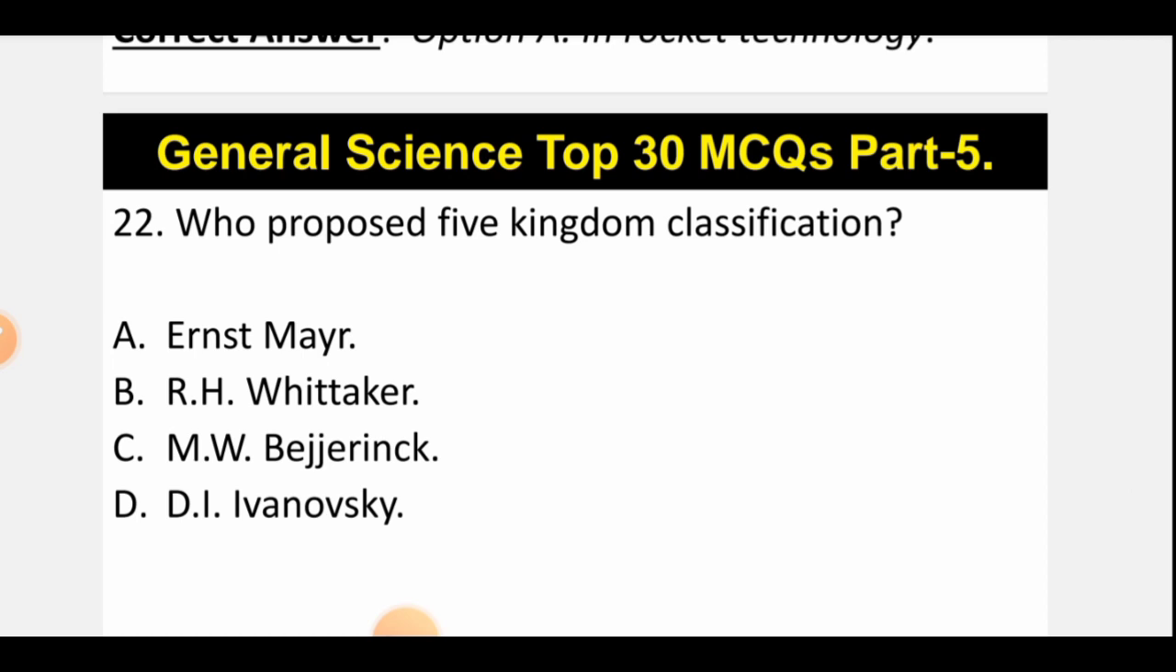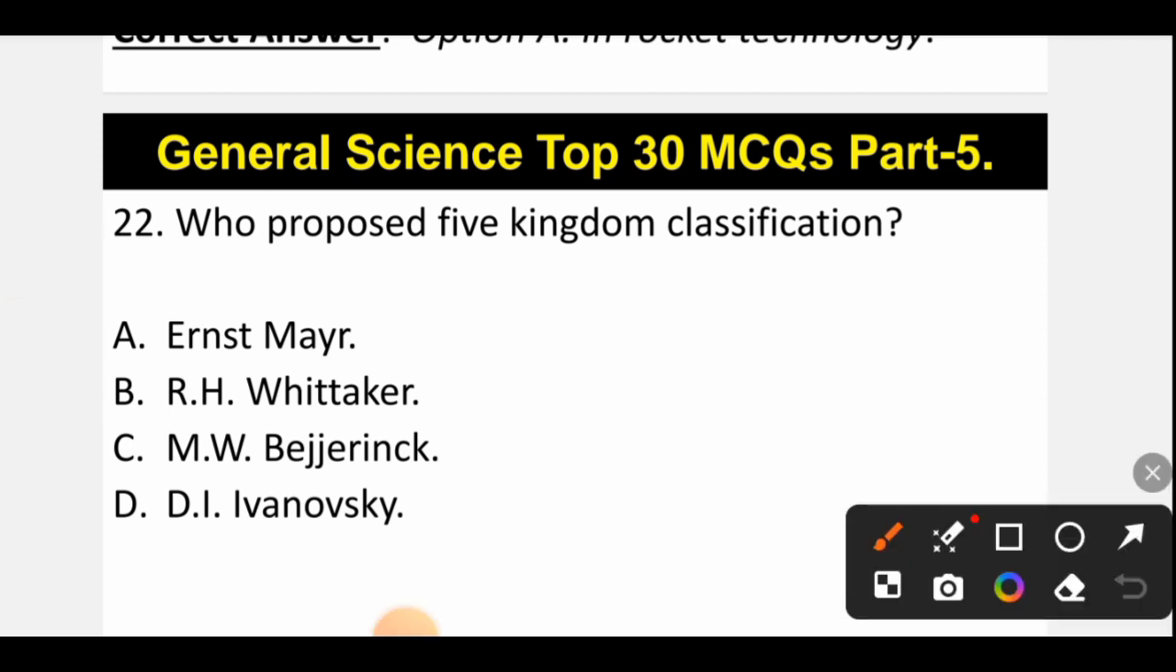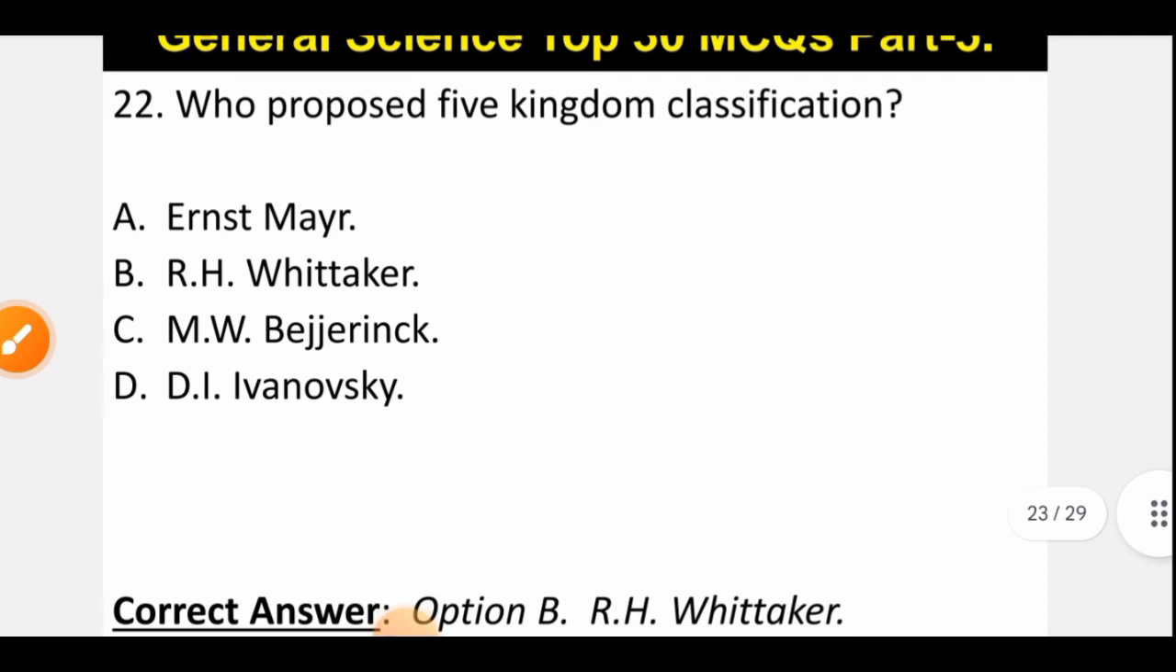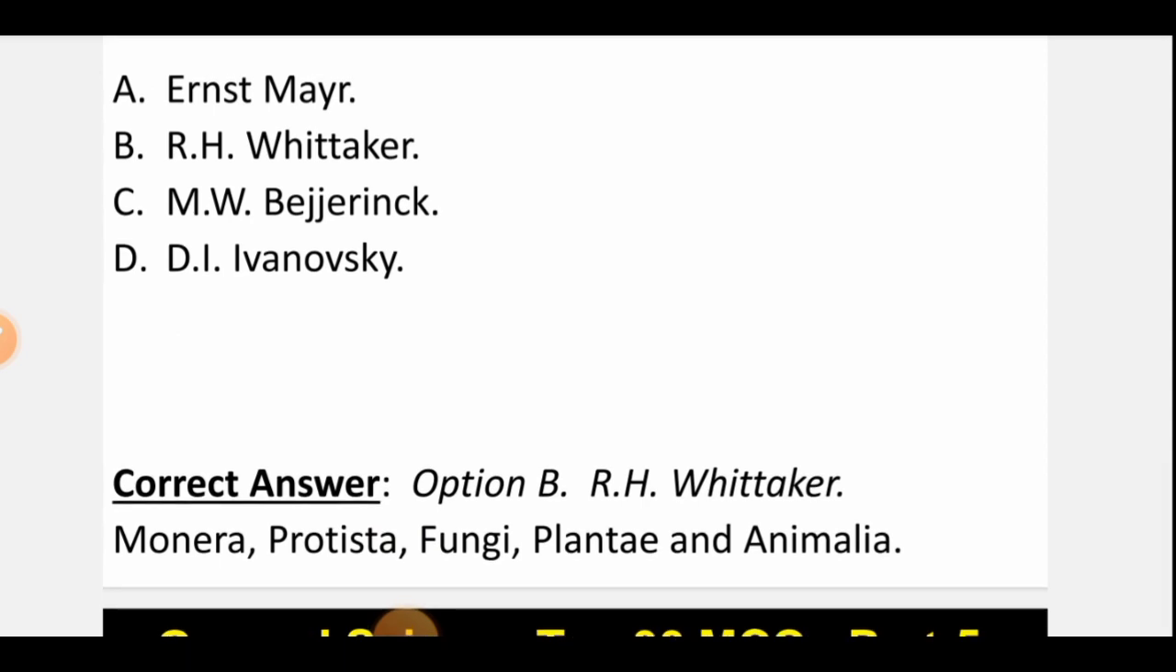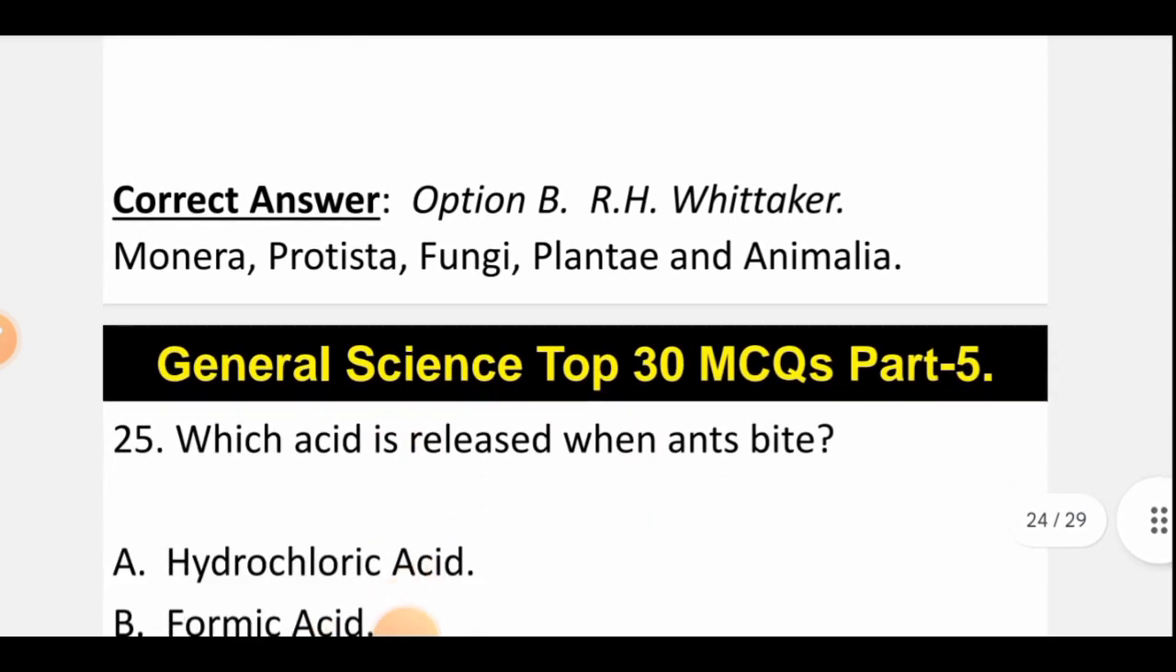Basically all the living organisms are divided into five kingdoms, and this classification was done by, correct option is option B, that is R.H. Whittaker. He was the person who divided the entire living organisms into five kingdoms, and those are Monera, Protista, Fungi, Plantae, and Animalia. So these are the five kingdoms, and the correct option is option B, that is R.H. Whittaker.